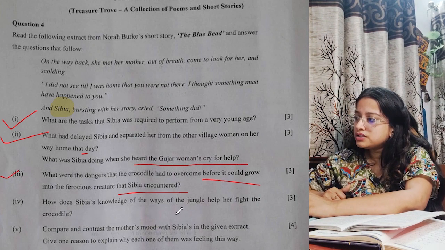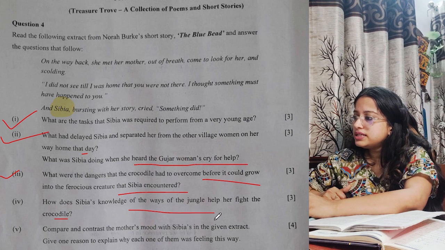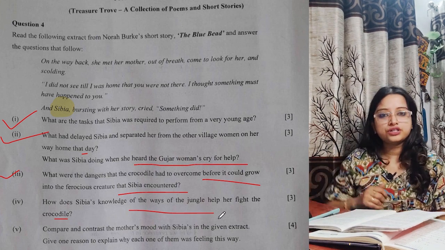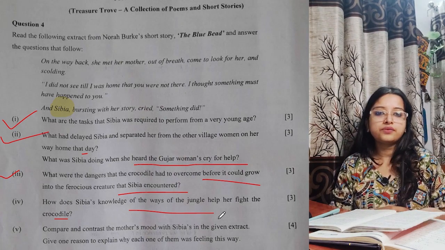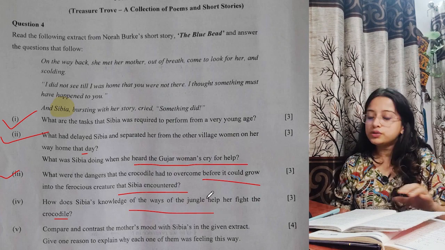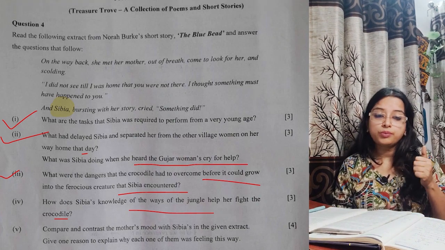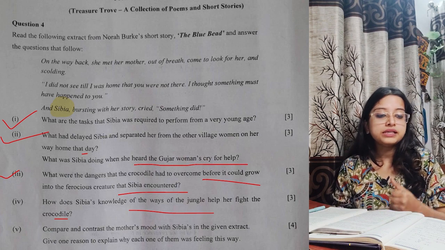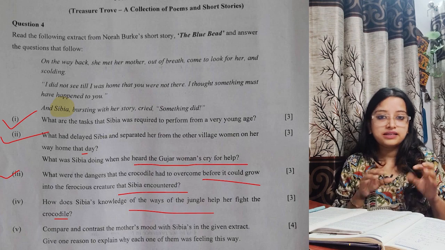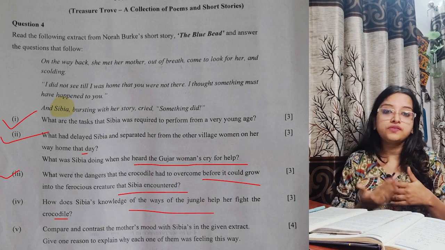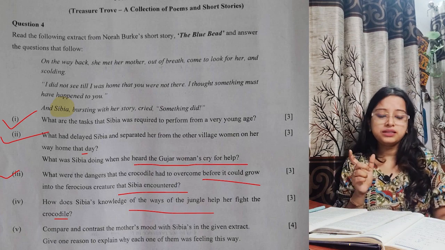Fourth, how does Sibia's knowledge of the ways of the jungle help her fight the crocodile? Now this is kind of, I told you, according to the national education policy, there will be questions which are somewhat value based, somewhere you have to think, right? So this one I have written down for you, the fourth answer. Just see the points. The points that you have to mention over here is, because she stayed there in that terrain, in that region, she observed animal behaviors, how a crocodile behaves and stuff. You can detail them. These are the main points.